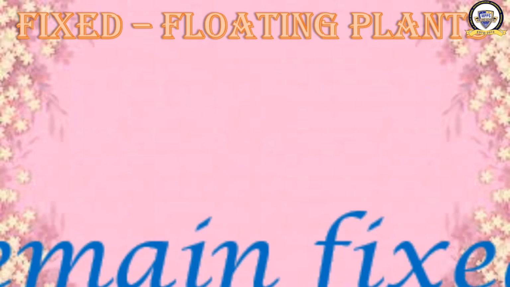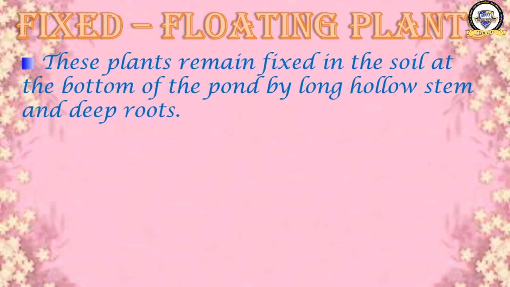See the features. These plants remain fixed in the soil at the bottom of the pond by a long hollow stem and deep roots. What is the difference between free floating and fixed floating plants? Free floating plants move freely. Their root is not fixed in the soil. But fixed floating plants remain fixed in the soil at the bottom of the pond.